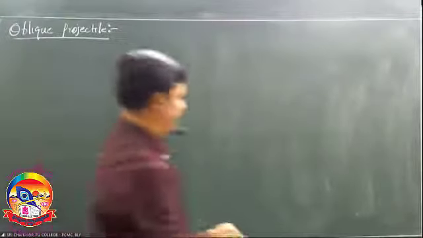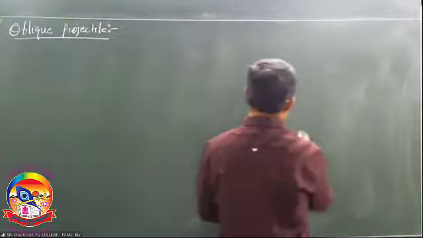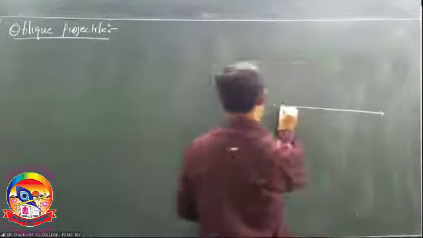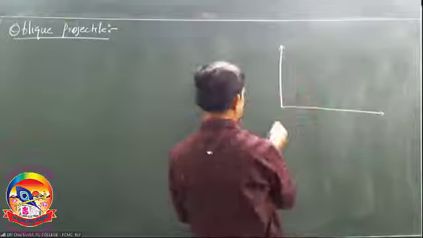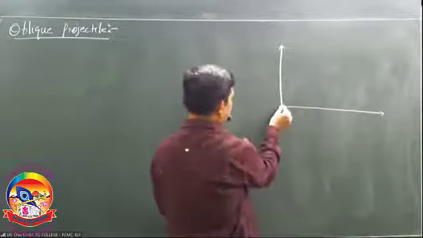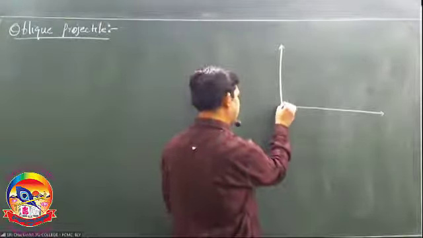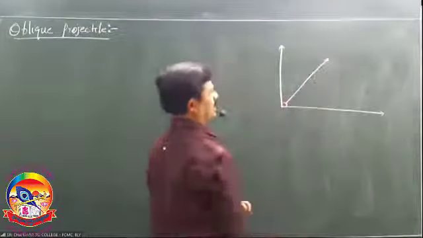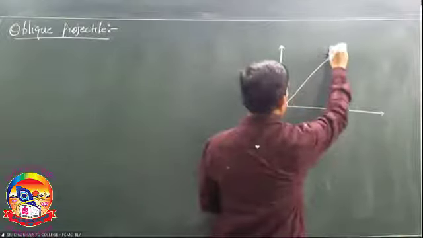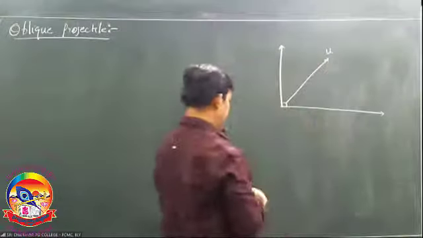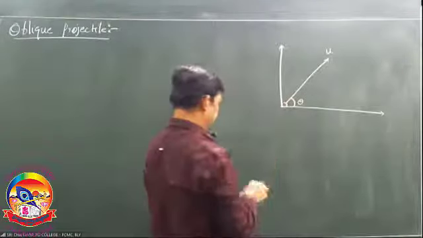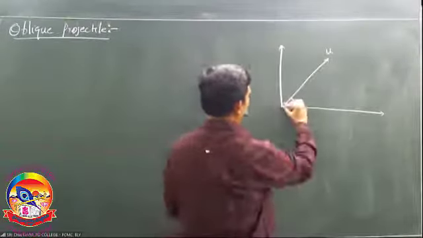Oblique projectile means a charged particle is projected like this with a velocity u, making an angle theta with the horizontal. What path does it follow?